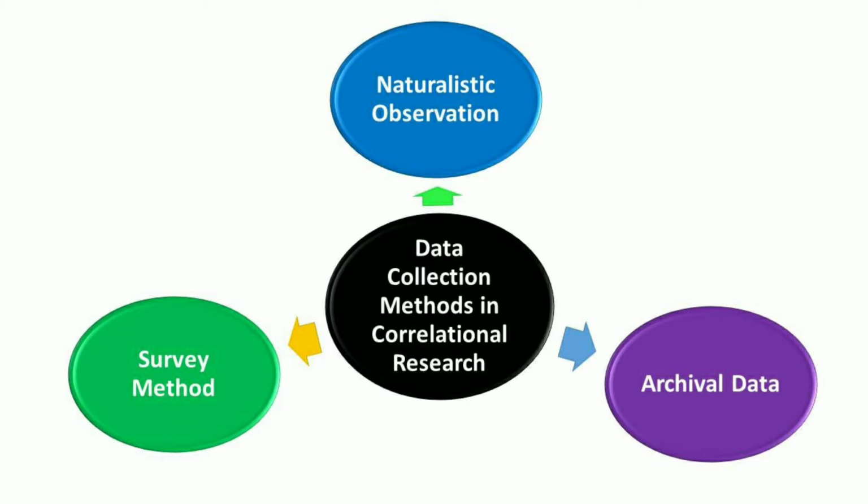Since this method involves using data that are already gathered and analyzed, it is usually straight to the point. The last one is survey method, which is the most common method of correlational research. It involves random sampling of the variable or subject in the research in which the participants fill a questionnaire centered on the subject of interest.